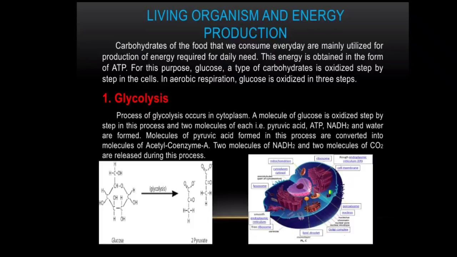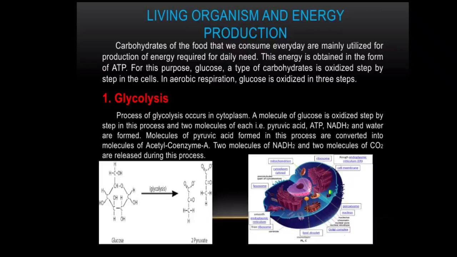Carbohydrates of the food that we consume every day are mainly utilized for production of energy required for our daily need. This energy is obtained to form ATP, that is adenosine triphosphate, an energy carrying molecule.